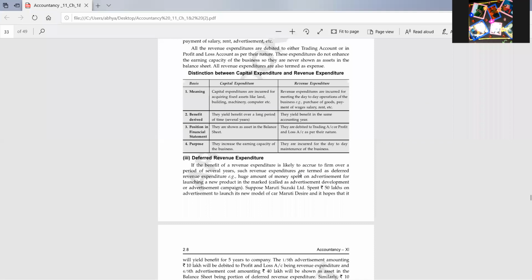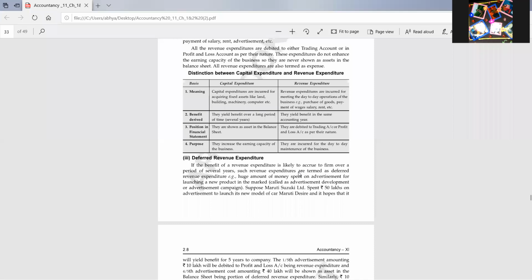Revenue expenditure is what we pay in one accounting year, and it gives us benefit in the same accounting year. But deferred revenue expenditure is that expenditure which we pay in one particular year, but that will give us benefits for a longer period of time. Yesterday, I gave you one example: the huge amount spent on advertisement is an example of deferred revenue expenditure.